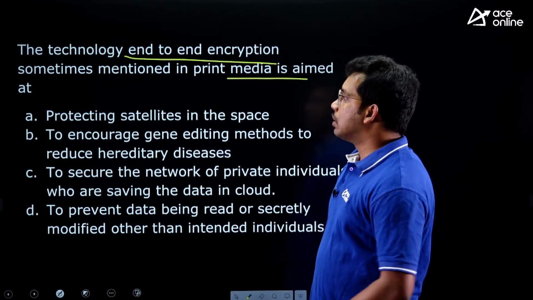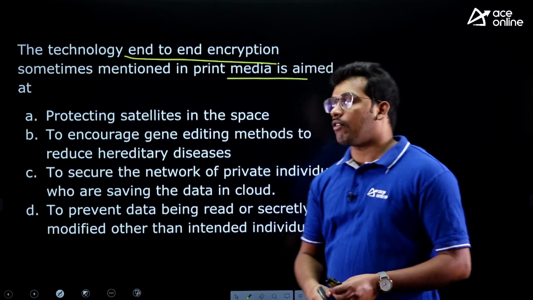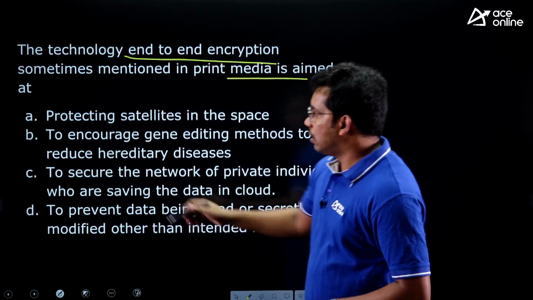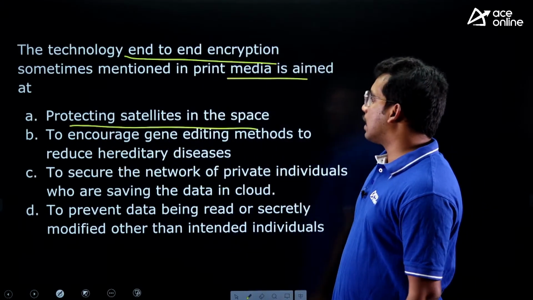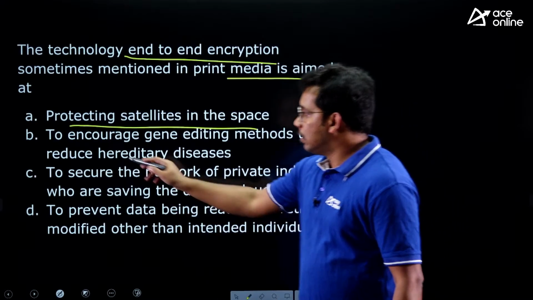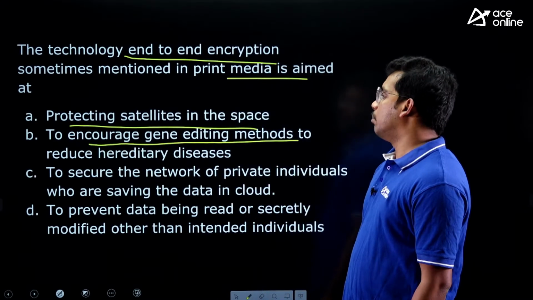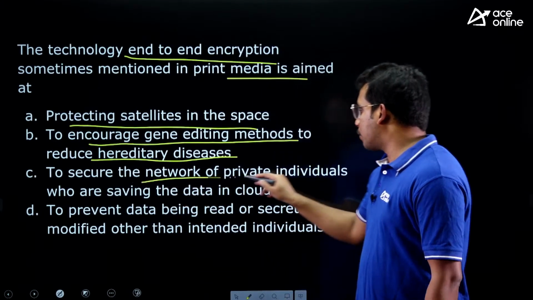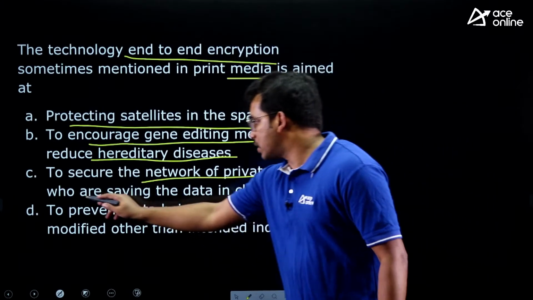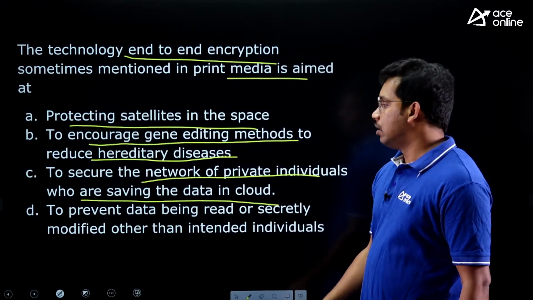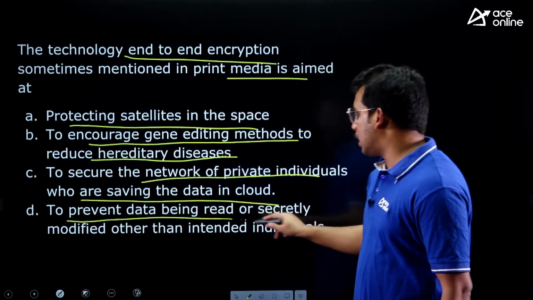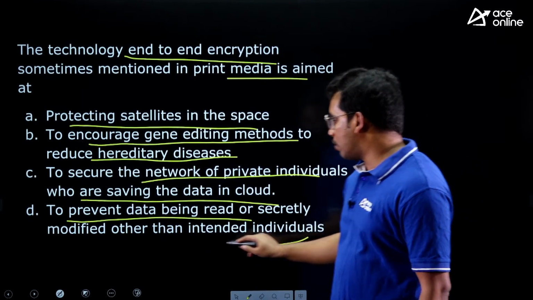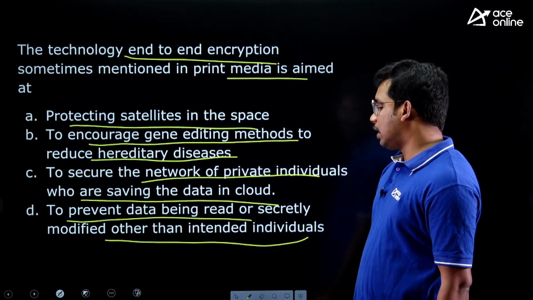The technology end-to-end encryption, sometimes mentioned in print media, is aimed at. So in the last question, they are asking what the objective of end-to-end encryption is. First one, protecting satellites in space. Second, to encourage gene editing methods to reduce hereditary disease. Third, to secure the network of private individuals who are saving their data in the cloud. Fourth, to prevent data being read or secretly modified by anyone other than the intended individuals.